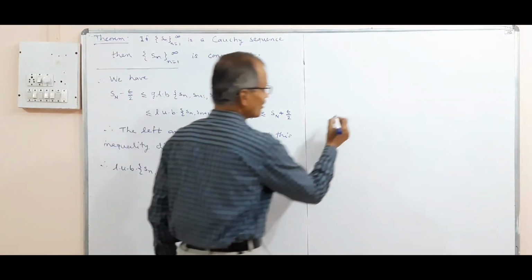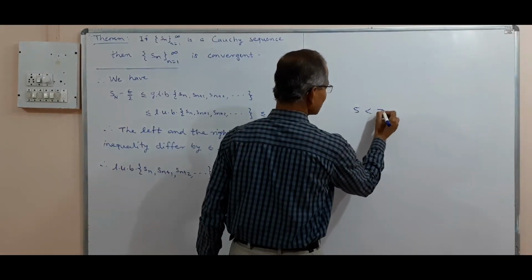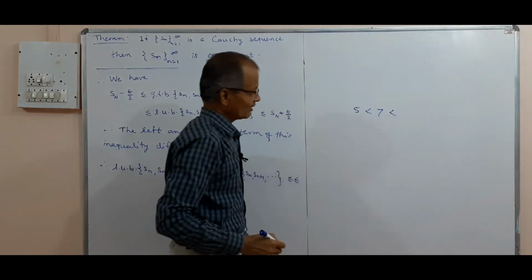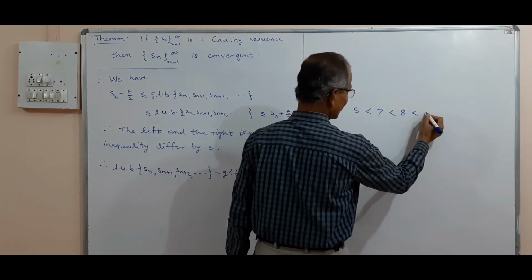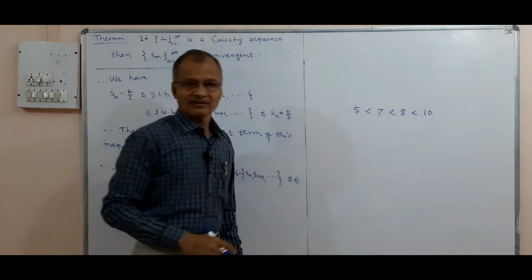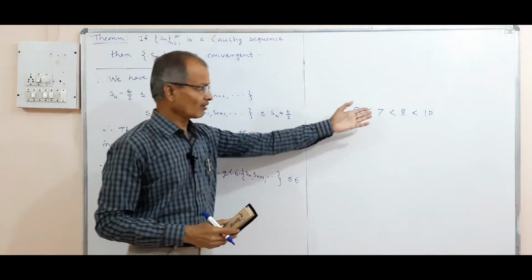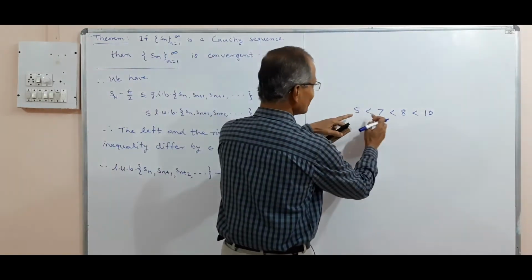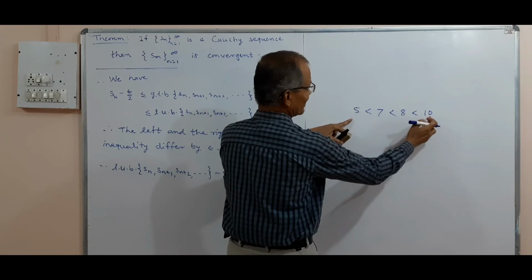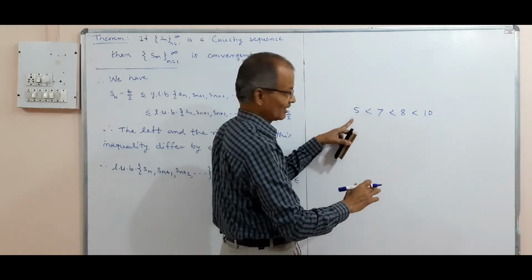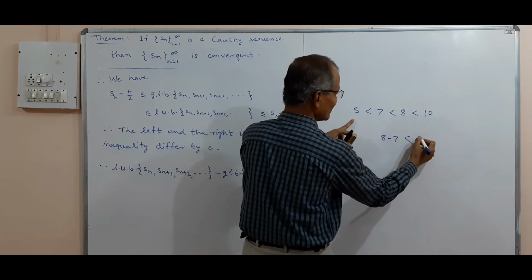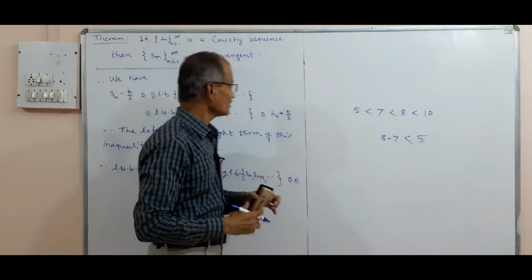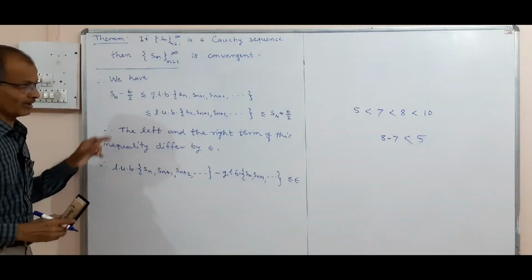For example, if we have 5 is less than or equal to 7 is less than or equal to 8 is less than or equal to 10. These are the terms. Now what is the difference between 5 and 10? That is 5 again, and therefore the difference of 8 and 7 is certainly less than or equal to 5.